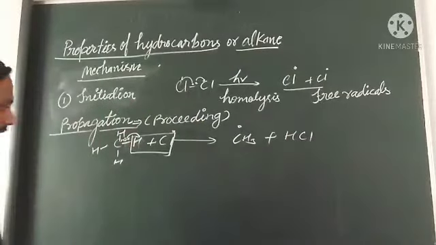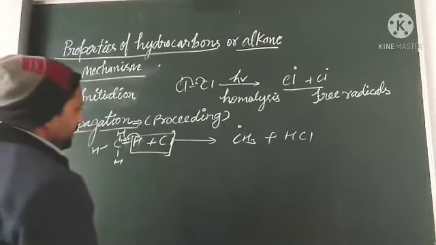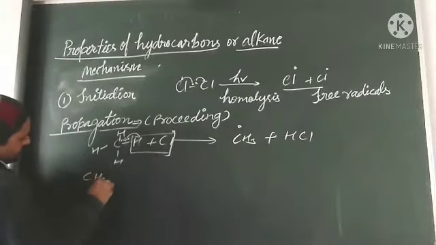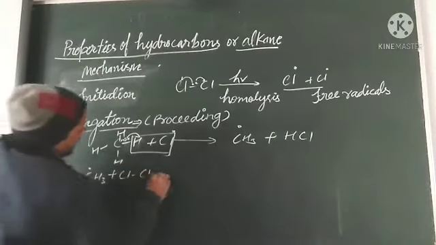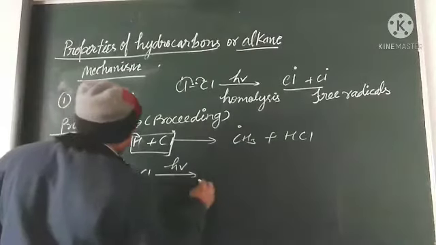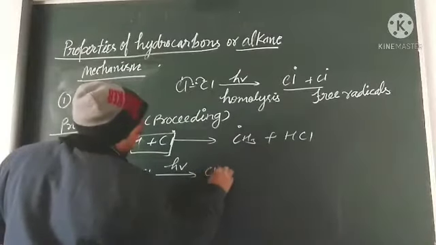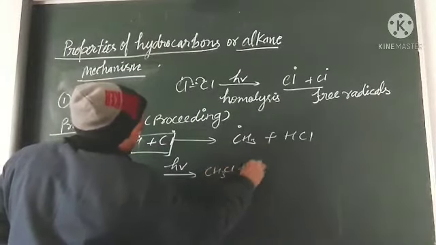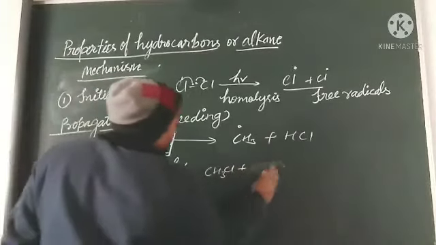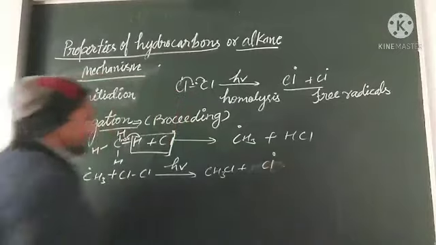Understand this? And next, what happens? The free radical reacts with another molecule also in the presence of h nu, and it forms CH3Cl plus Cl free radical.